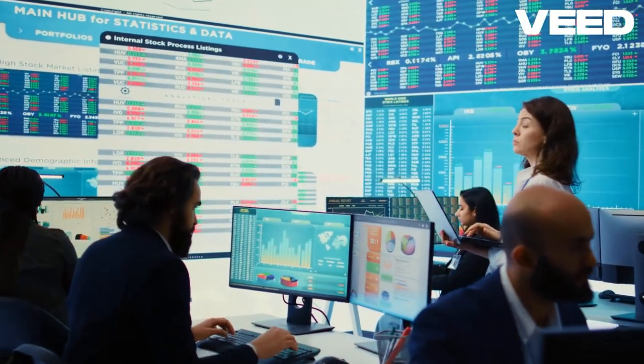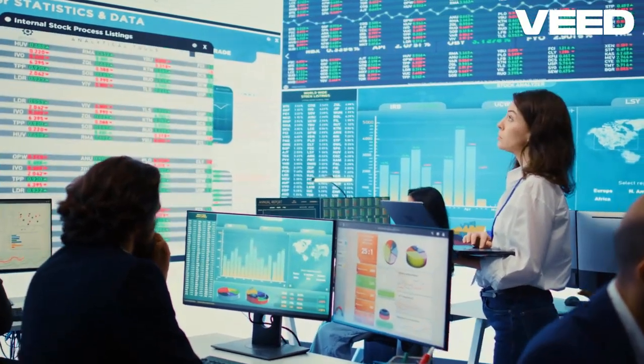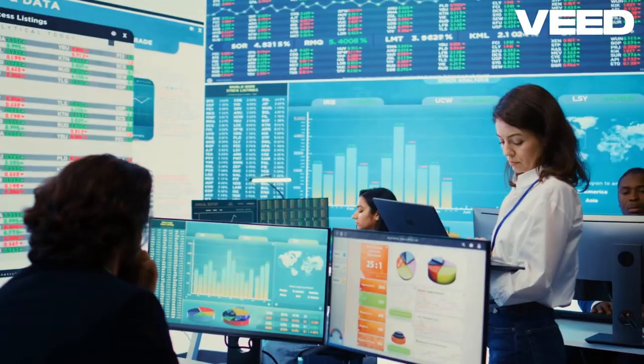By understanding the techniques and analyzing the risks, businesses can make informed choices that benefit their future.